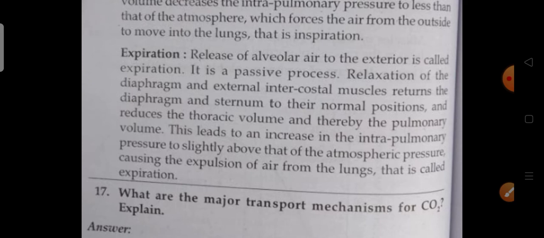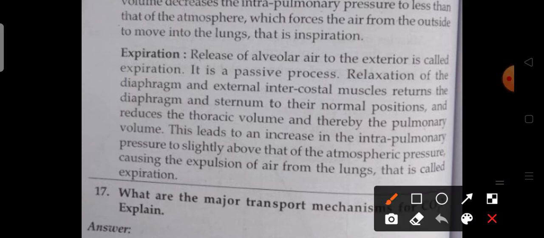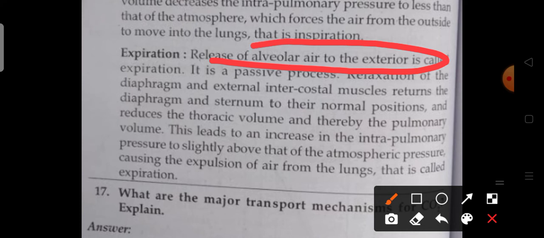It leads to an increase in the intrapulmonary pressure to slightly above that of the atmospheric pressure, causing the expulsion of air from the lungs. If you are not understanding, you can easily write: release of air to the exterior. Otherwise, expulsion of air from the lungs is known as expiration.